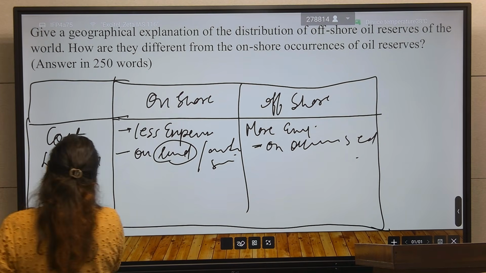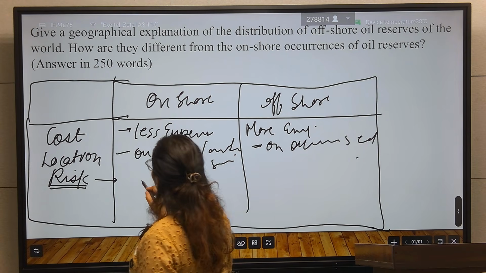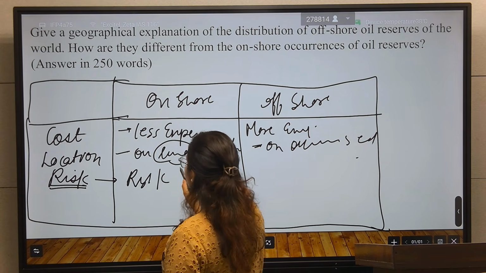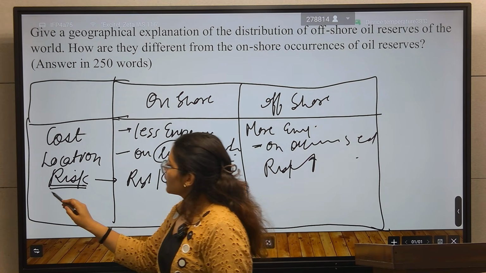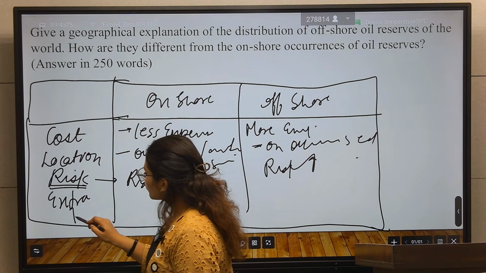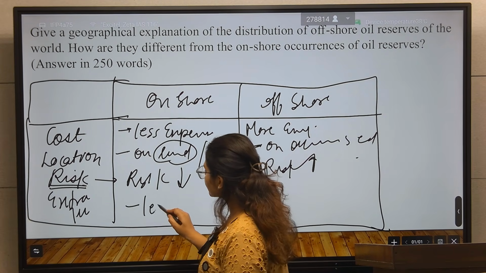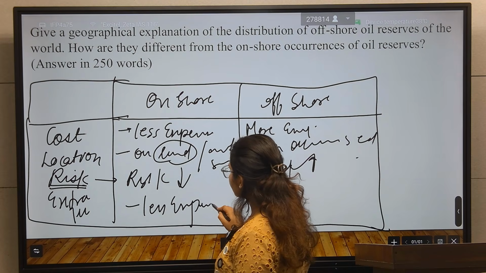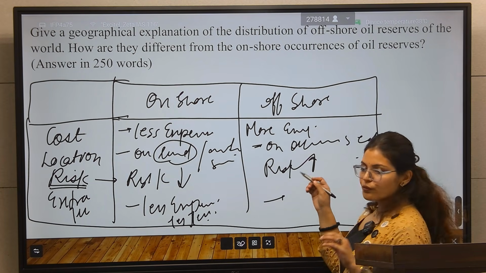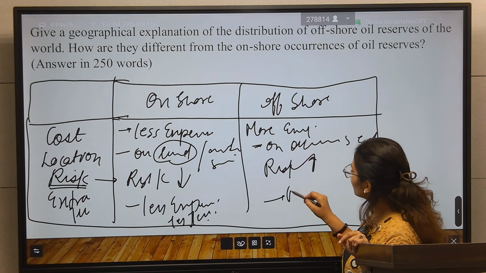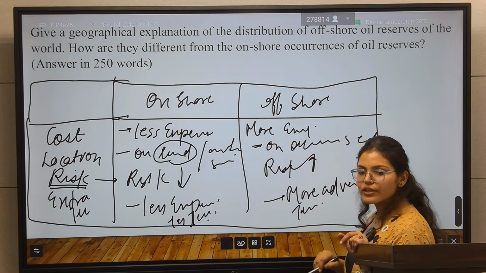After that, the risk. In the onshore, the risk of extraction is less, but in the offshore the risk of extraction is more. Then extraction technology also varies: onshore is less expensive and less technology driven, while offshore requires more advanced technology for extraction.